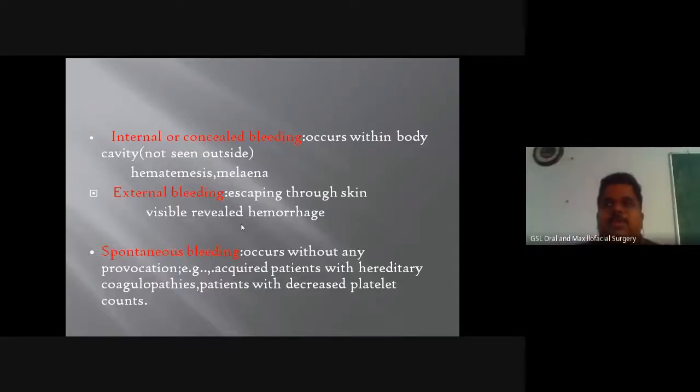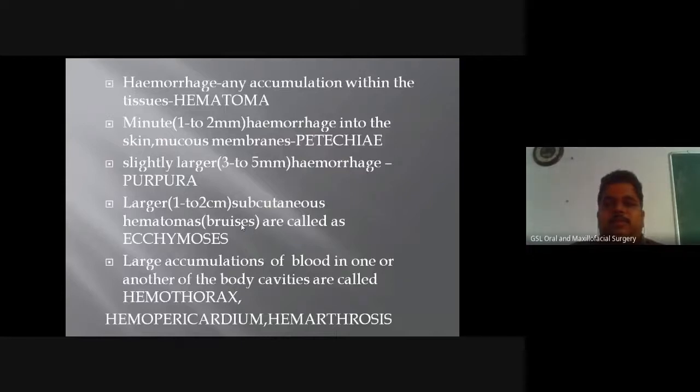This classification holds good when you try to explain the bleeding, whether it is visible or concealed, or whether it is happening because of an untoward incident or without any untoward incident. Remember this. There are some particular terminologies which you commonly use whenever you are describing a particular type of hemorrhage, where it is happening and how it is happening.